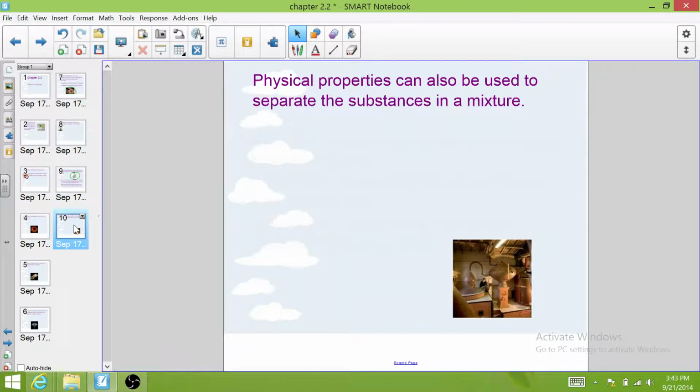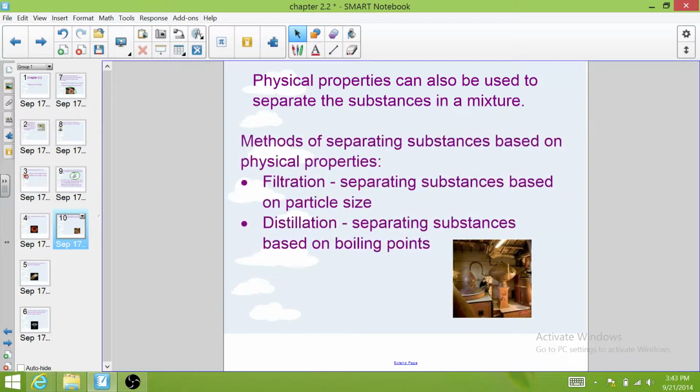Now, physical properties, as we know, can also be used to separate the substances in a mixture. So we did this in the separating mixtures lab that we did earlier in the week. Some methods of doing this are filtration, which takes advantage of particle size, and distillation, which takes advantage of boiling points. So in the separation of mixtures lab, you used the fact that sand has bigger particles than salt water to separate the sand from the salt water using filter paper.